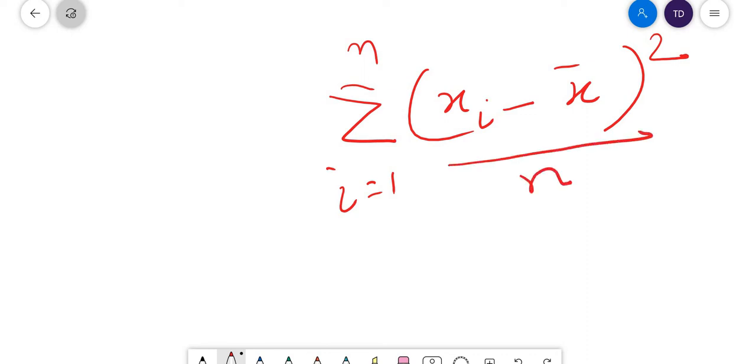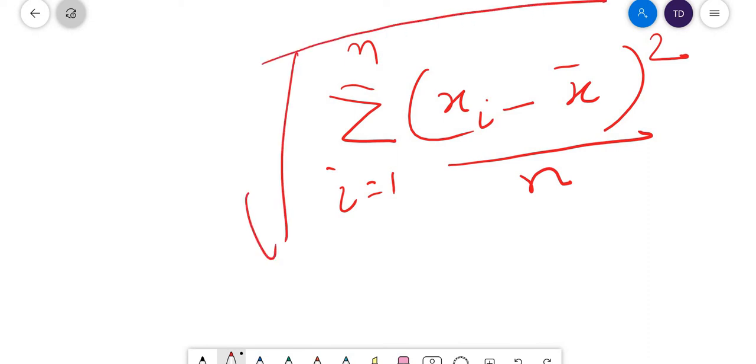So this is for variance. Standard deviation is the square root of the variance, which means this is the formula for standard deviation. The terms xi, x bar and n we defined there as well.